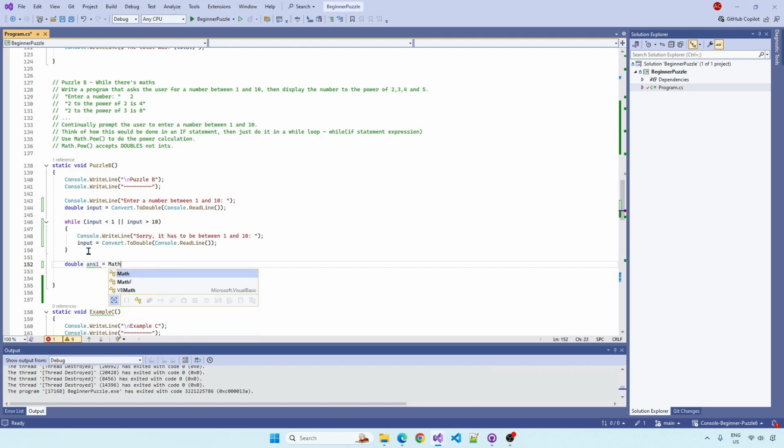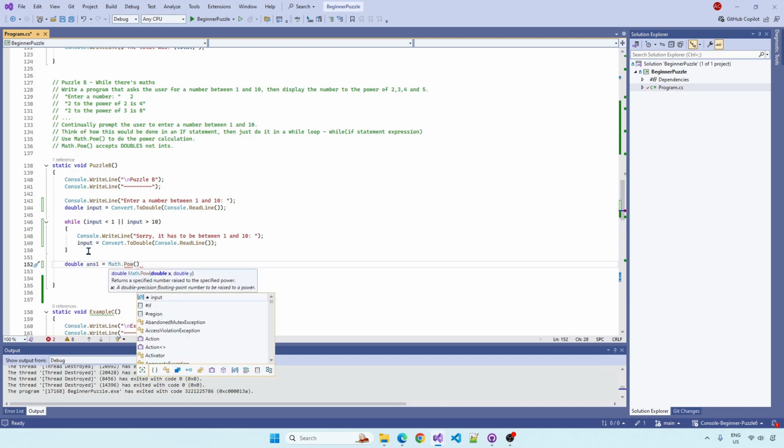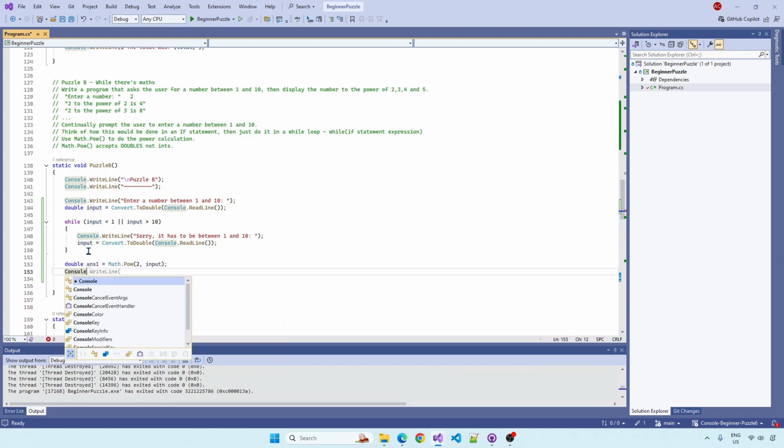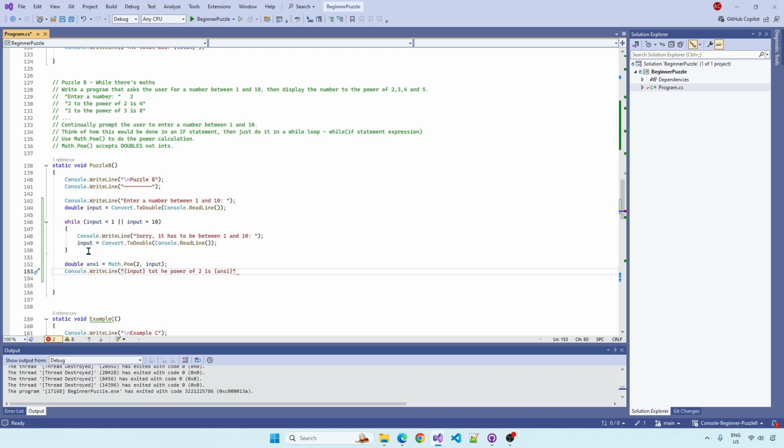So we do math.pow, and we could put in 2 and then input, and then do a console write line: input to the power of 2 is the answer. If I use string interpolation with the $ sign, that should work.